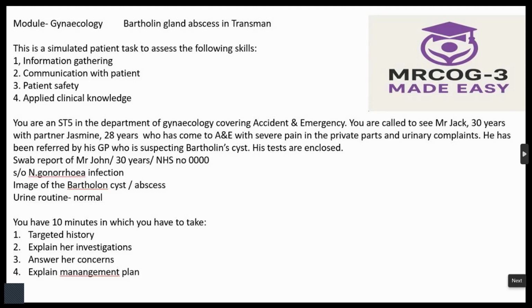Then she will say yes or no. If no, then ask, before this, what type of relationship you had? Then, do you use any safe sex practices? Anytime you or your partner had any sexually transmitted infection, like any fever, pain in the tummy or discharge down below? Yes or no, he will say. If he says yes, then ask, have you been treated for that? What type of treatment? If he says no, okay then.